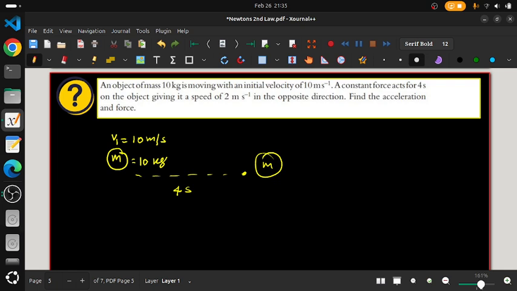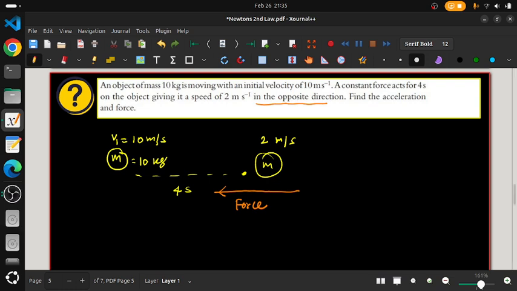But what is happening here? The final speed becomes how much? The object is giving 2 meter per second speed. That means you applied the force in the opposite direction, no? Then only the speed will decrease. Here what is happening? The speed is decreasing, or the velocity is decreasing. That means the force you applied is in the opposite direction.